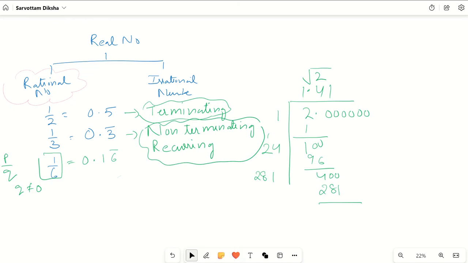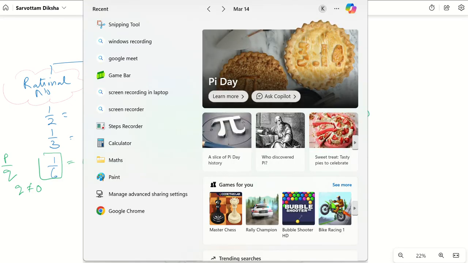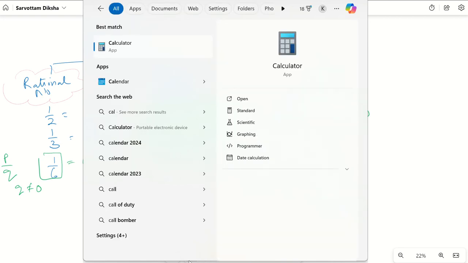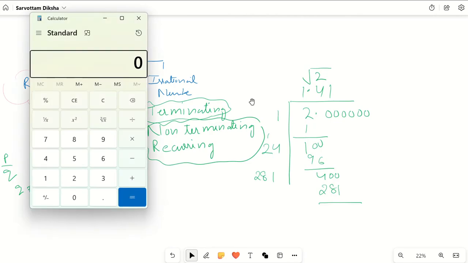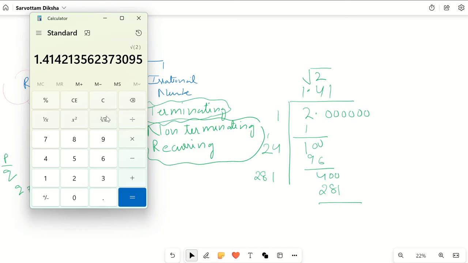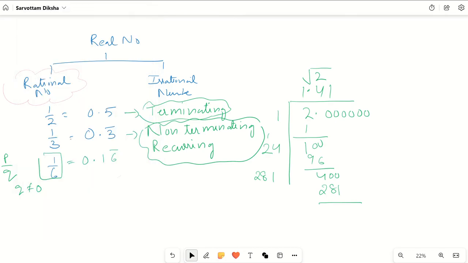Let me show you on the calculator. Let me open the calculator. Where is Mr. Calculator? Here comes Mr. Calculator. And let me do the square root of 2. So see, now here it is stopping at 5. It has rounded off because space has finished. There is no further space. If there were space, these digits would continue even for 1 kilometer, even after that. And see, there is no repetition of digits. So these kinds of numbers which don't stop and don't repeat are irrational numbers.